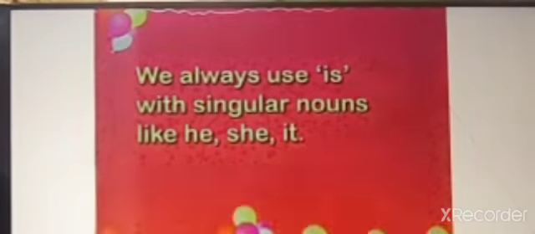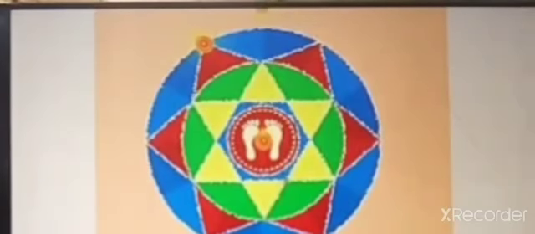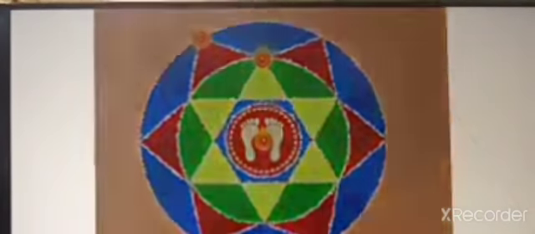We always use is with singular nouns like he, she, it. For example, he is a budding musician. It is an auspicious occasion. She is a graceful dancer.